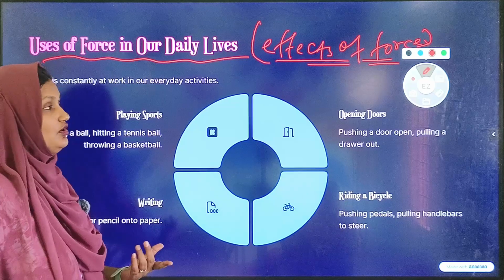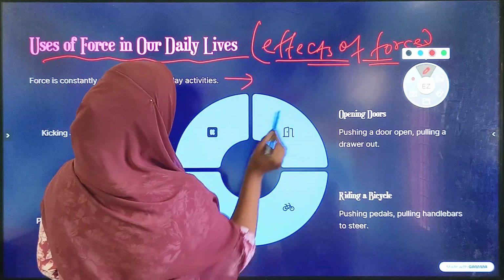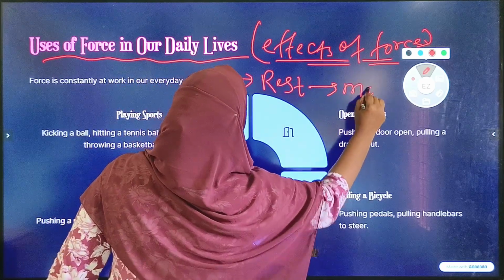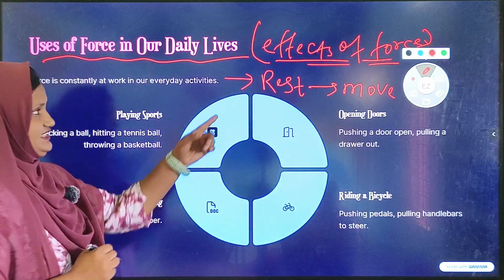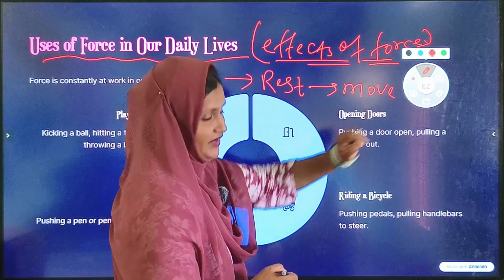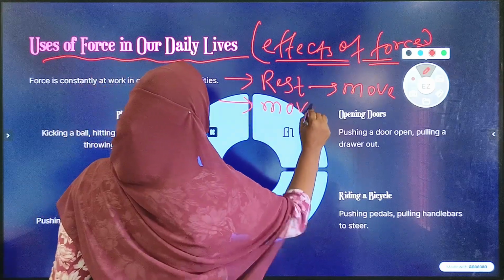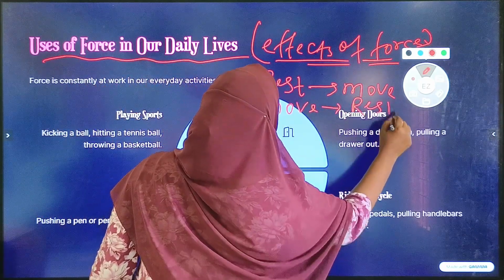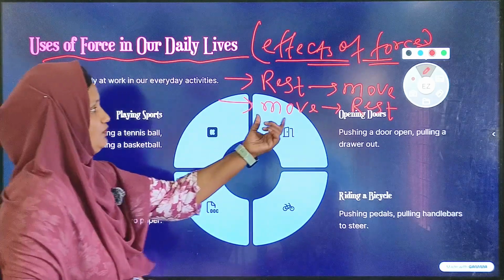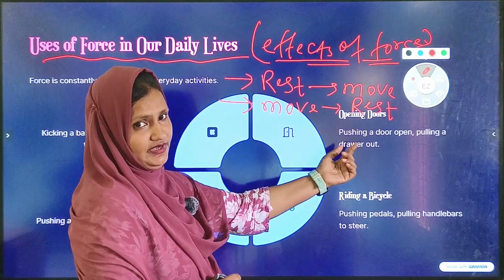Okay, so first of all, if an object is at rest, with the help of force we can move it. Next, moving to rest: if an object is moving, with the help of force we can stop it.